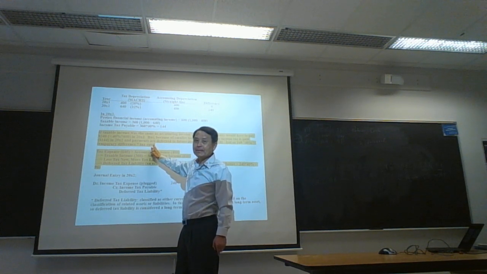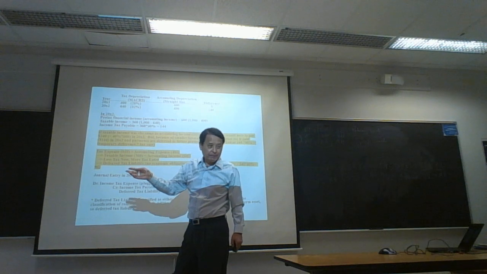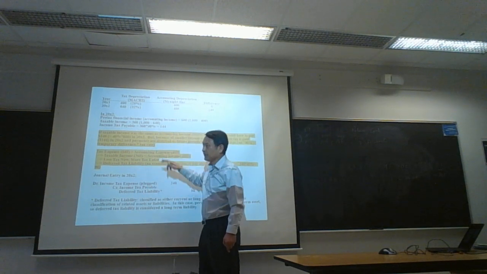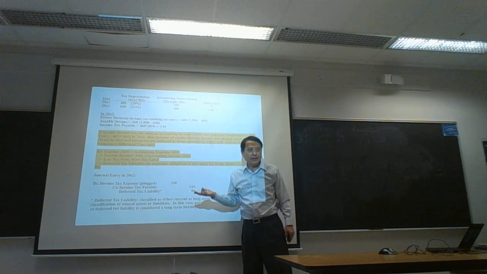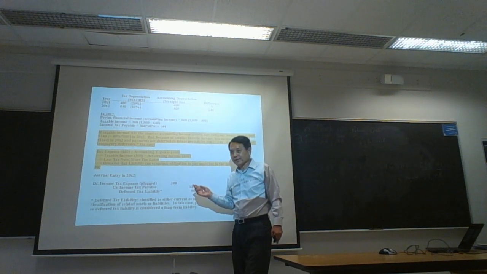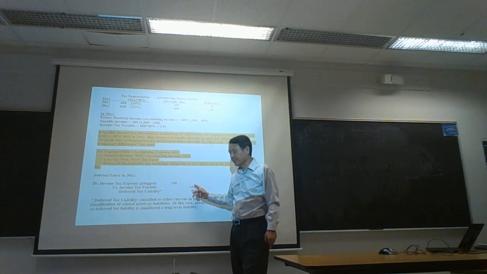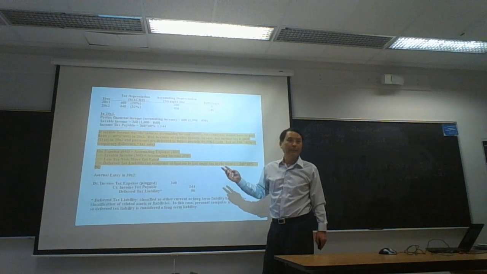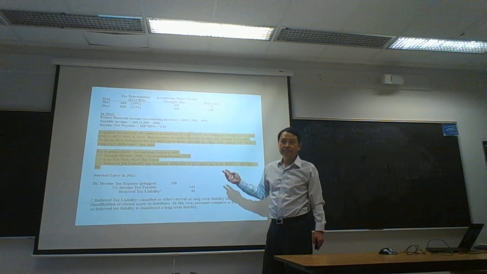So in second year, this company must pay 144 to government in about 3 months. So income tax payable as a current liability on credit, 144. One down.